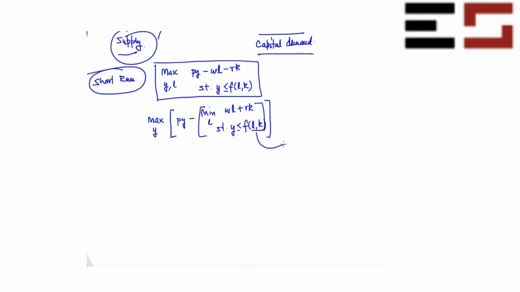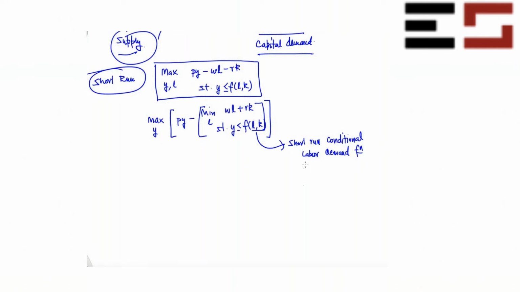By the way, the solution to this problem is known as the short run conditional labor demand function. If you remember, in the cost minimization problem of the long run, the solution was known as the conditional labor demand function. Here, because it's a short run problem, you call the solution the short run conditional labor demand function. Is that clear?